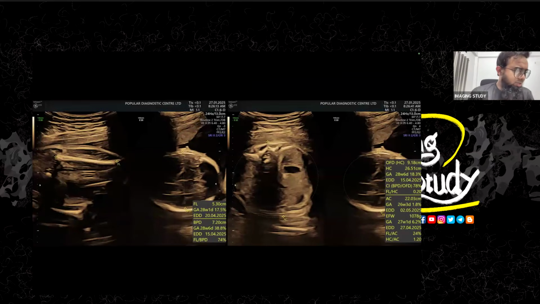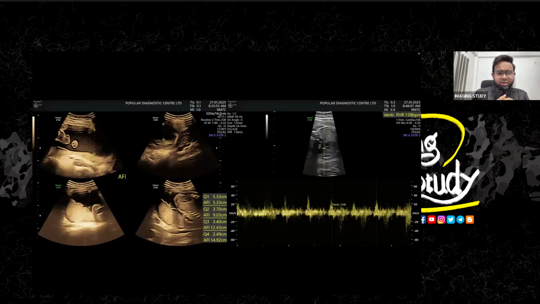So here's the picture. Now you can see the baby is around 29 weeks of gestation. The AC is slightly lower, but nothing to worry about right now. We just want to go for other findings. So here you can see the amniotic fluid index, which is also within normal limit. And the fetal heart rate was also good.